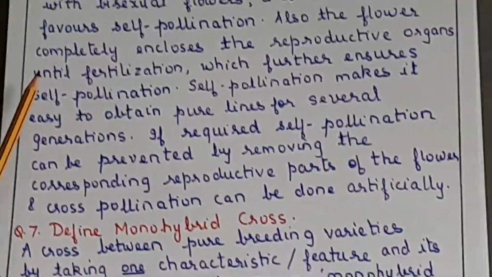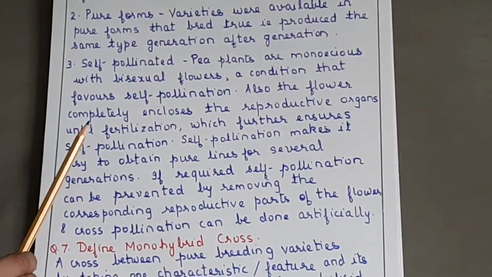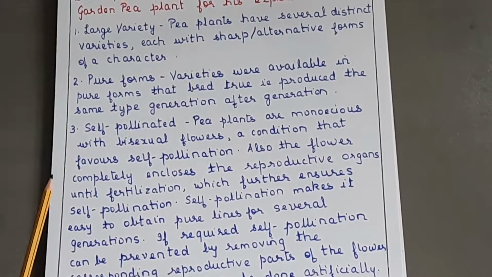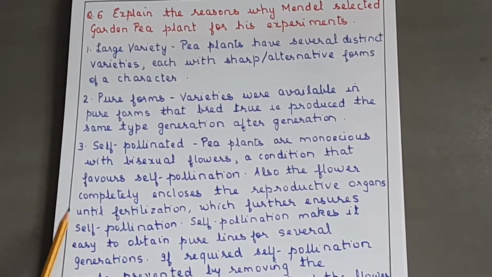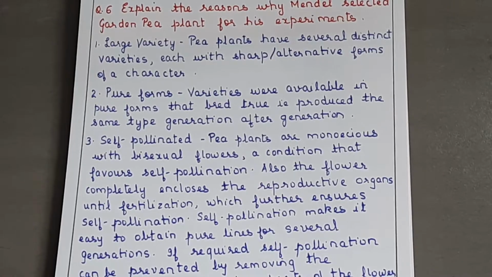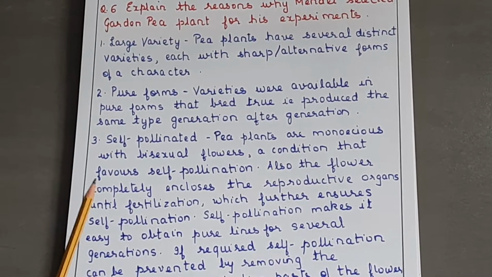Now you have to always remember that when Mendel carried out the experiments, to get F1 generation he carried out cross-pollination, and to get F2 generation he did self-pollination, okay, that you should remember.